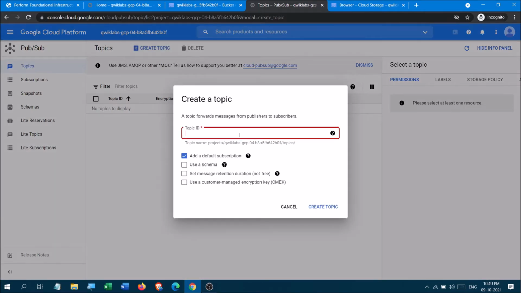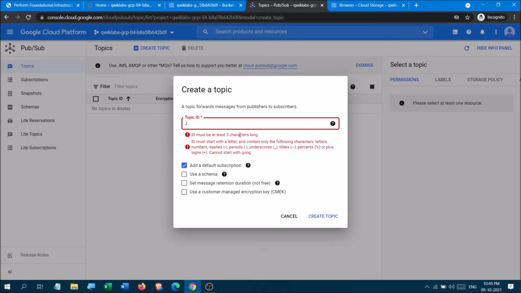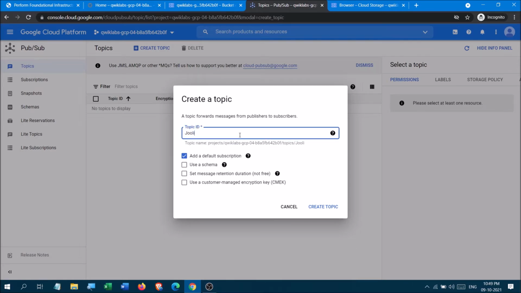Now here you have to name it Julie. Write the company's name, and yes, pub and sub, and create a topic, okay. And you have to not choose anything else except for this default subscription.